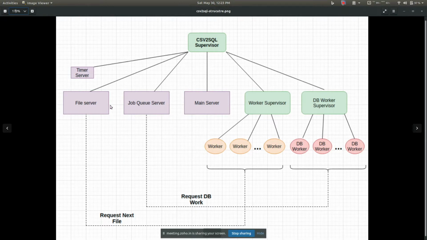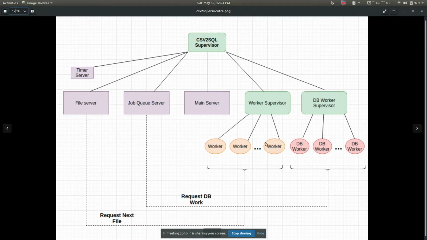So basically, there's a file server. What does this file server do? Say you have a folder containing these 200 CSVs. This file server actually serves these CSVs. It is again a GenServer, and in its state it keeps all these 200 CSVs, and it serves each of the CSVs to the worker processes, which I will talk about later on.